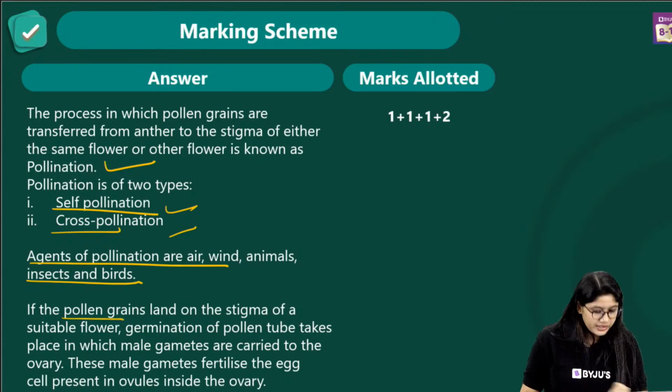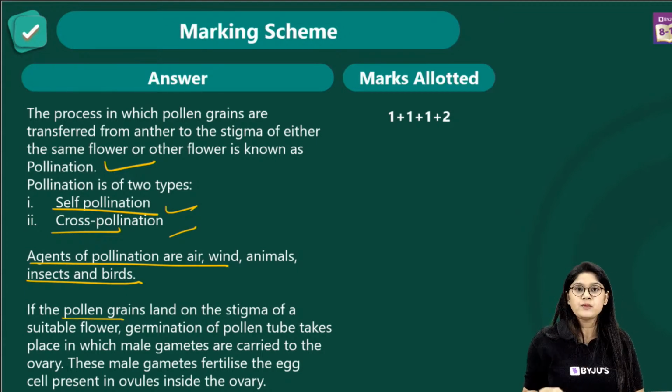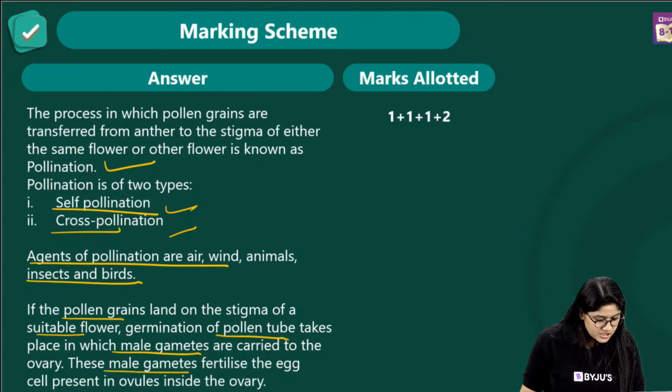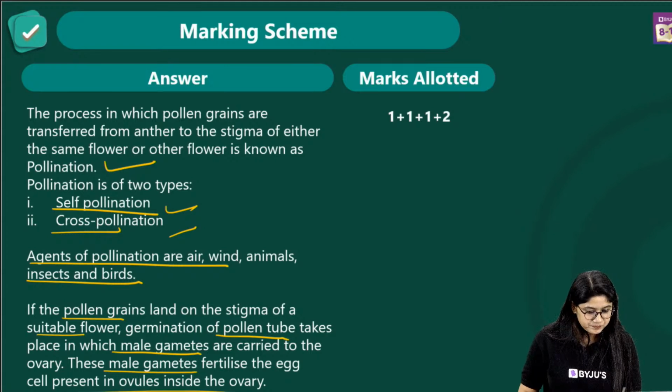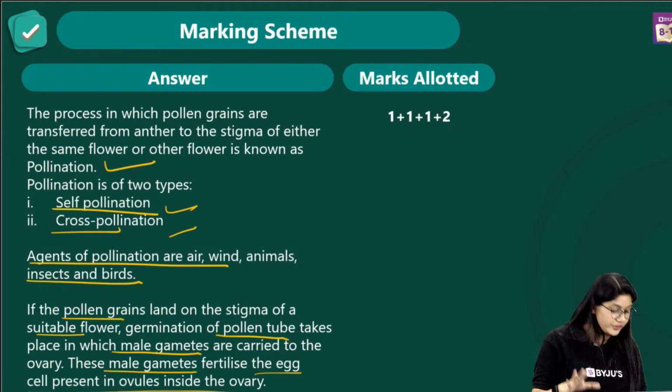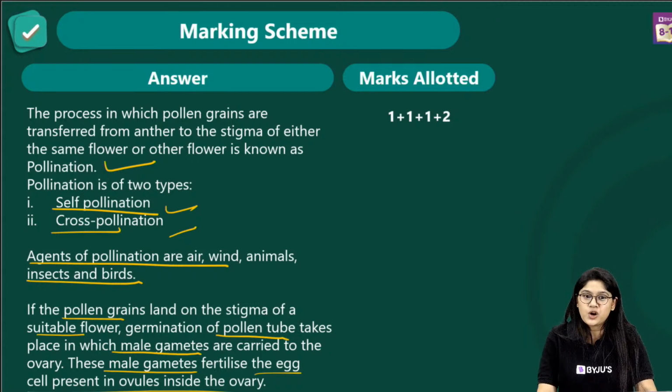And when the pollen grains land on the stigma, what will happen? We will see the growth of the pollen tube. The germination will occur. These male gametes will be moving towards the ovary. The fertilization process will occur, and after that, we will see the formation of the new seed, right? Simple. So this is how you can write the answers. I hope that you got it right, everyone? Yes.